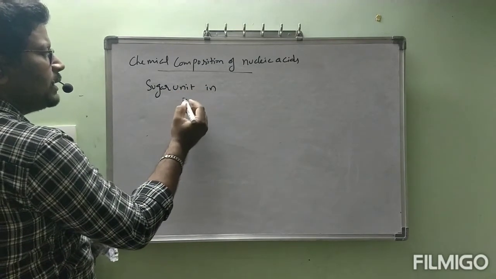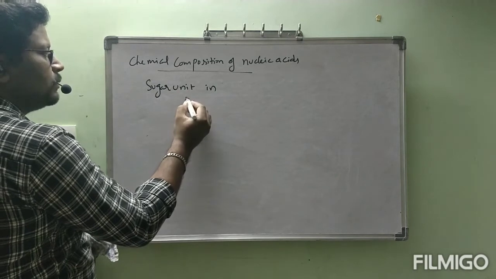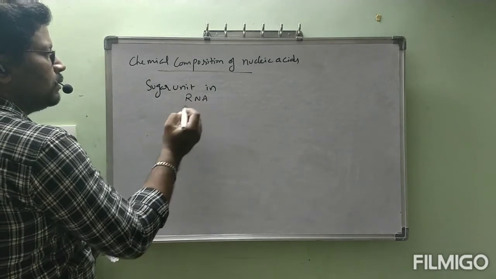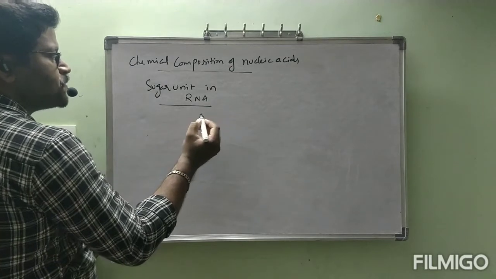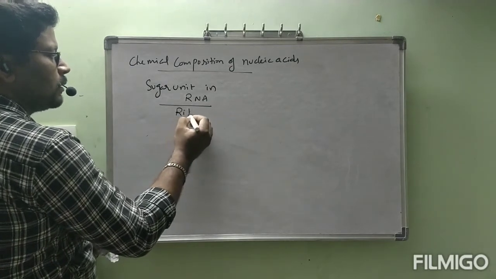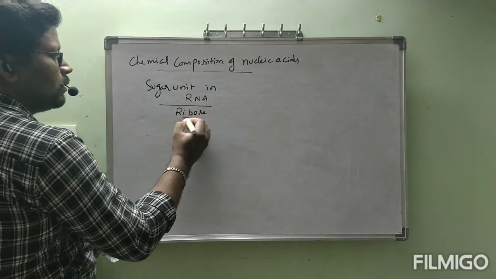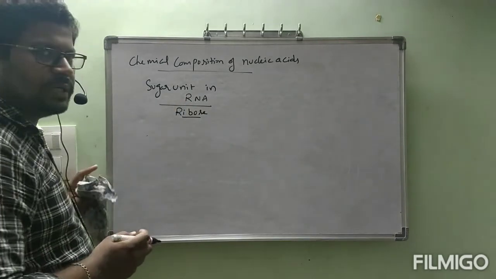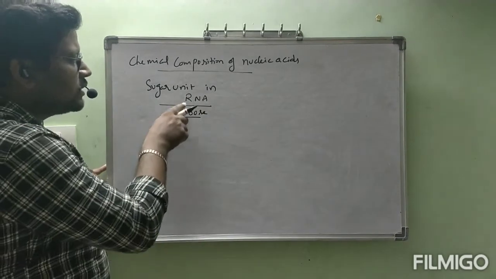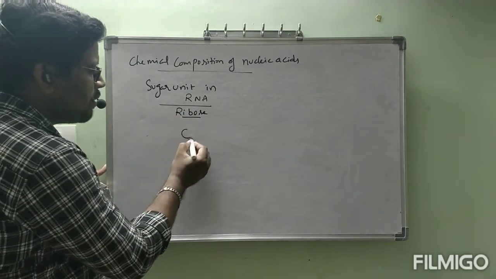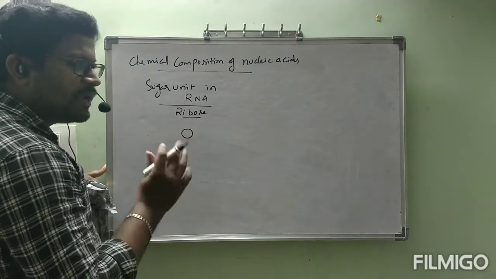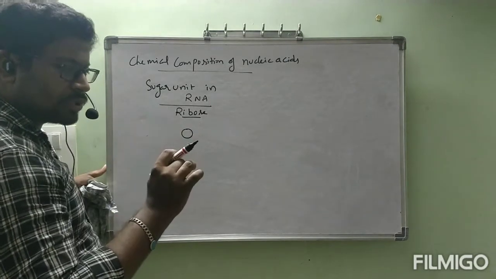The sugar unit in RNA is ribose. Ribose is a 5 carbon atom sugar.